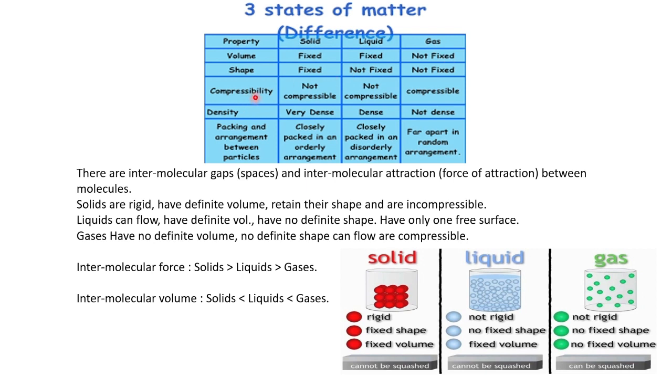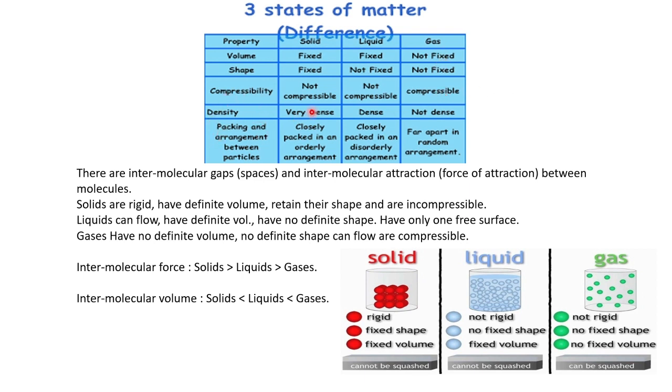Then compressibility. What is compressibility? We cannot press something and make it small. If I take a stone or a pen, I cannot compress it into a smaller one, so it is not compressible. Solids are not compressible. Liquids are also not compressible. If I take a glass of water, I cannot make it smaller. But gas is compressible. I can change the shape of the balloon, until at one stage it bursts. So compressibility is possible in the gaseous state.